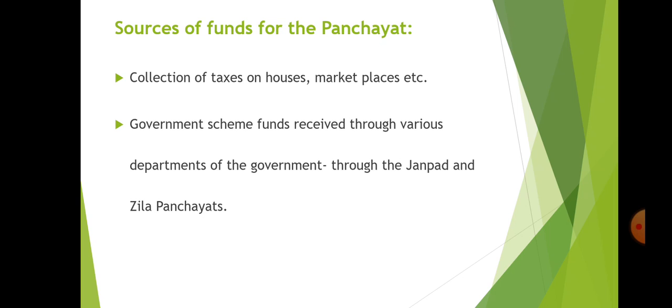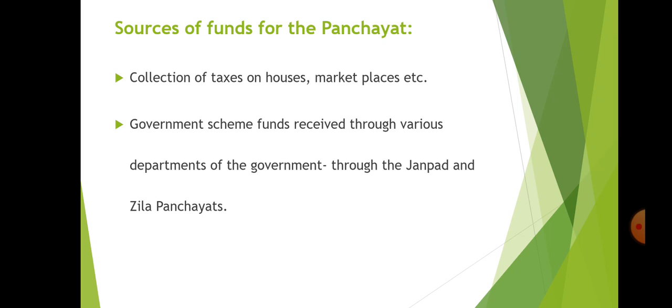Now, for implementing all these developmental programs, how does the Gram Panchayat get the funds? What are the sources of funds for the Gram Panchayat? First, the collection of taxes on houses, marketplaces, etc. The Gram Panchayat collects different types of taxes at their level, and from that they get funds. Then government scheme funds received through various departments of the government through the Janpad and Jilla Panchayat.